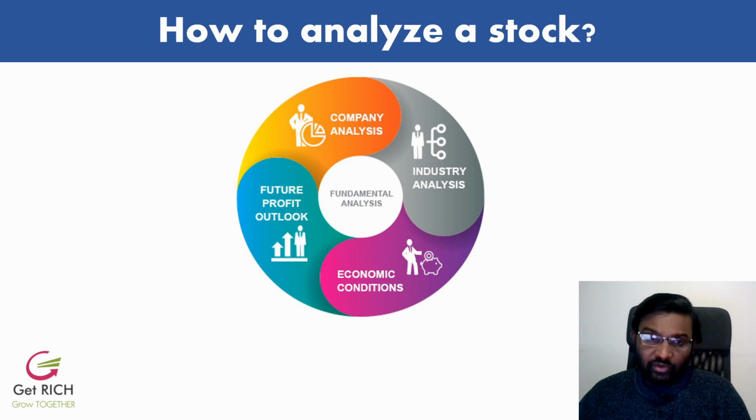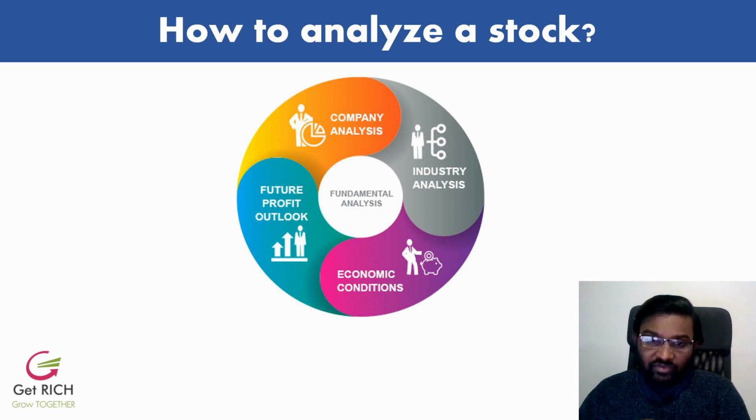Then we have to do a company analysis: what the company does, how they do it, and what the management is doing. And then we have to project the future profit outlook, how the company is going to grow its revenues and net profit in the coming years. That is very important. These are the main constituents of fundamental analysis.